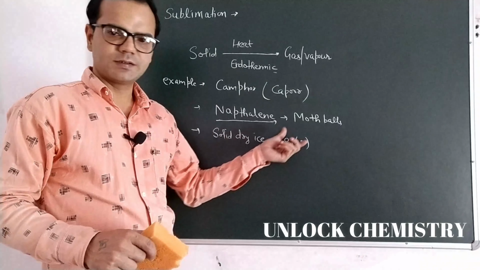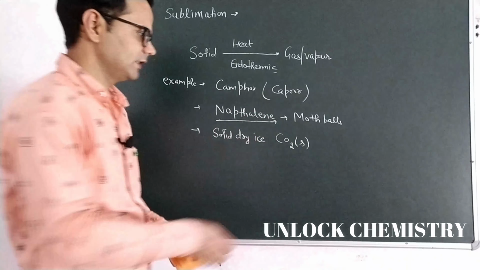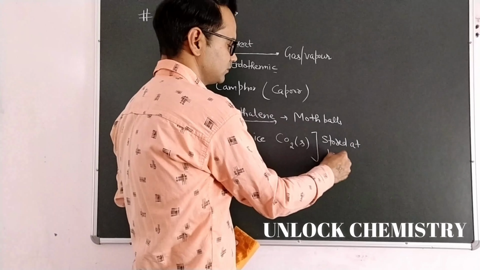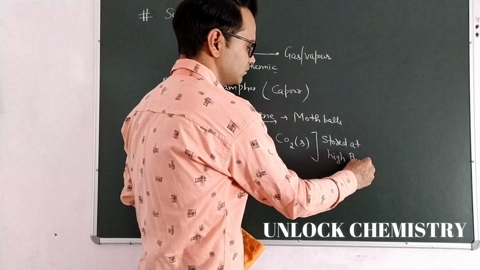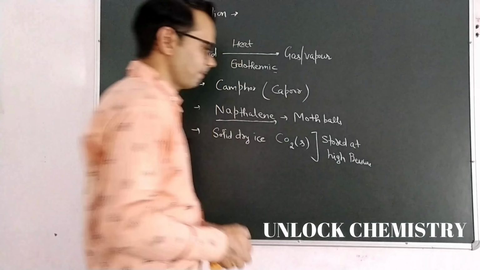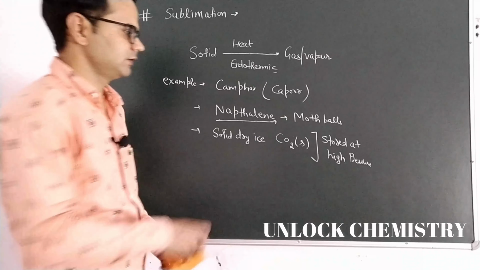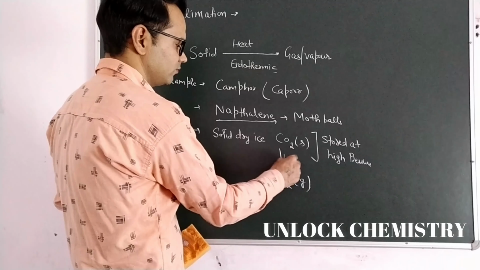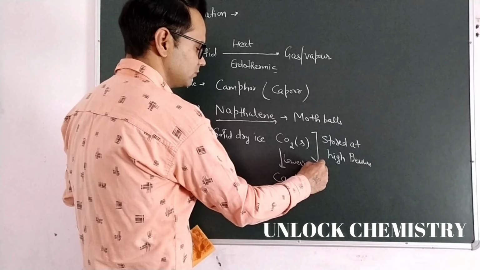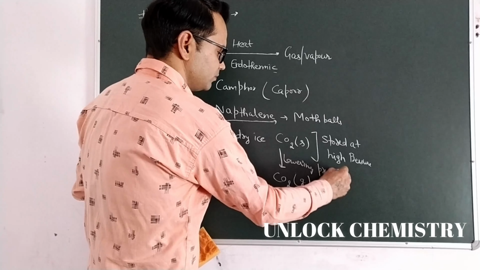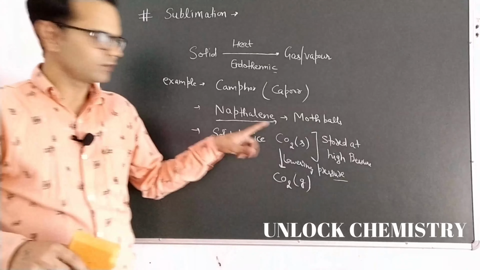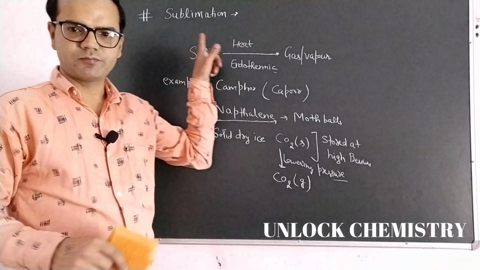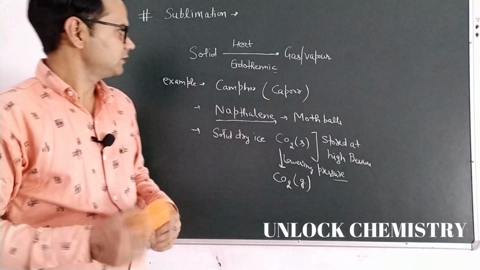CO2 is more stable in a gas form, so it is stored at a high pressure, and if you lower the pressure, then it will convert into gaseous form. But there will be no liquid state again. These are the examples of sublimation. Next, there are few terms, we will discuss them also.